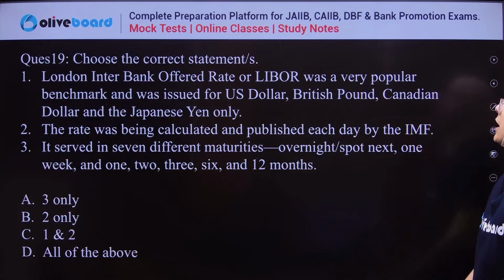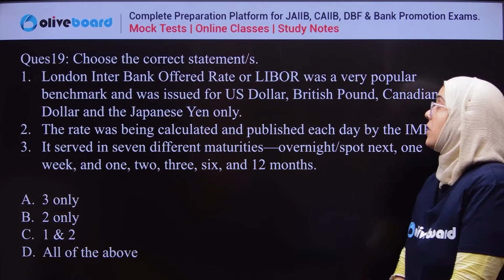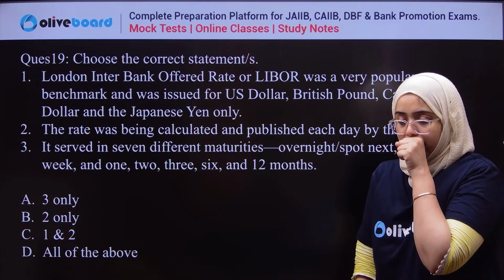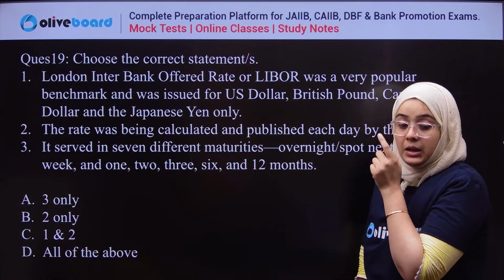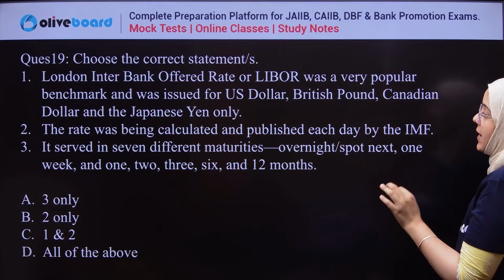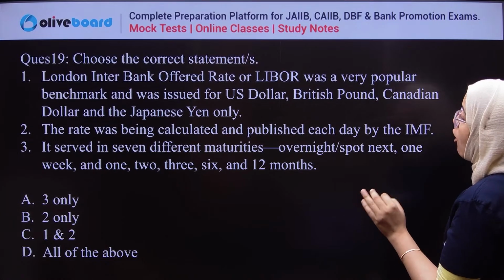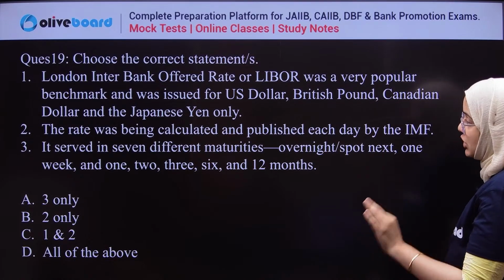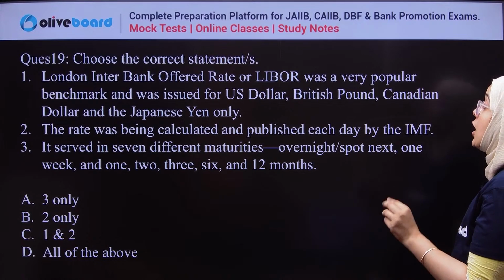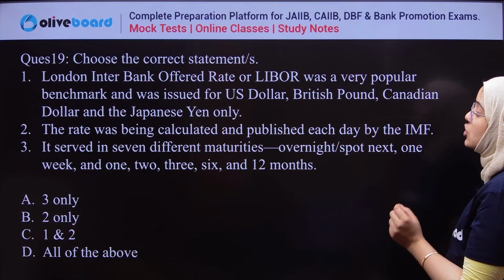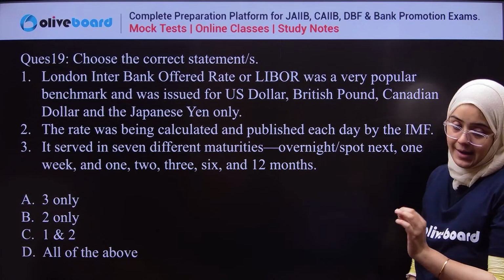Good. Next question. Now you have to choose the correct statement regarding the LIBOR. LIBOR, you all know. LIBOR is London Interbank Offered Rate. London Interbank Offered Rate, or LIBOR, was a very popular benchmark and was issued for US dollar, British pound, Canadian dollar, and Japanese yen only.